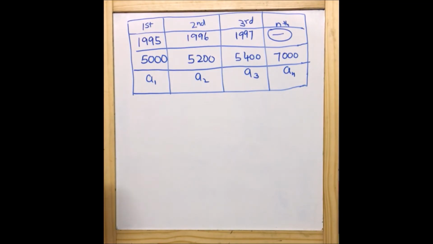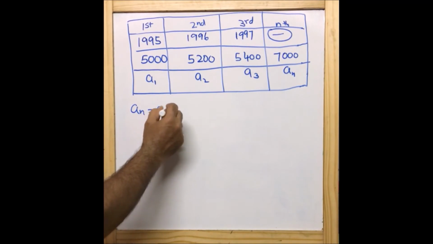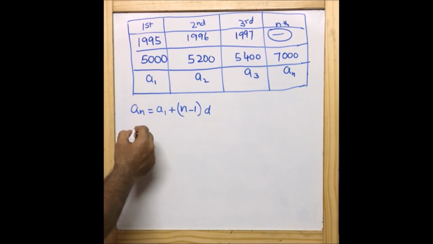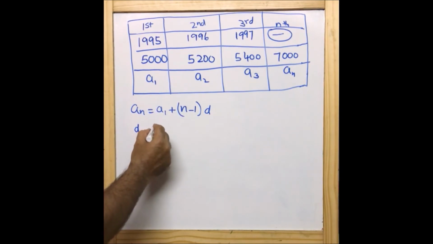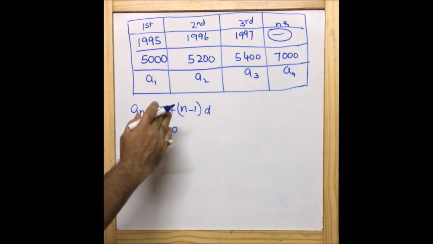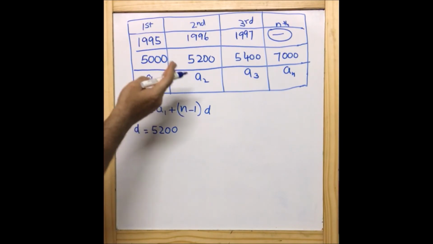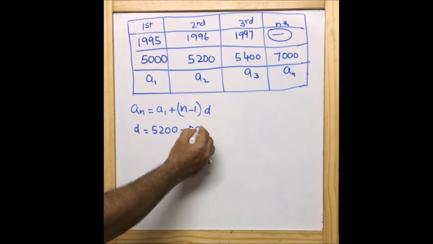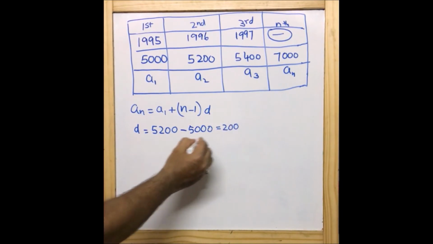Now we are going to solve this question using the formula AN equals A1 plus N minus 1 into D. Here the value of D, the common difference, is 200, because we find the difference between consecutive terms, the second term minus the first term, or the third term minus the second term: 5,200 minus 5,000, that is equal to 200. This is also given in the question, because each year it is increasing by this difference.